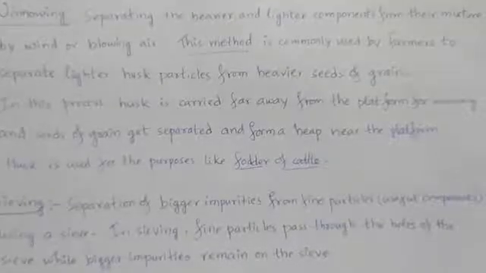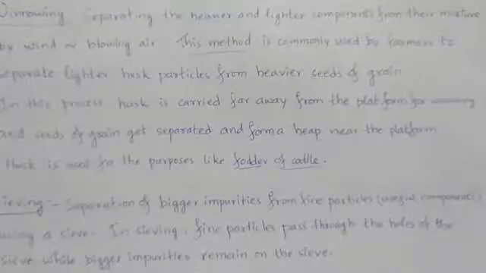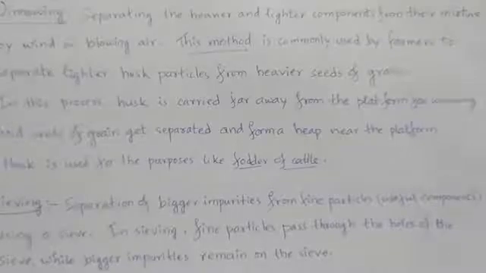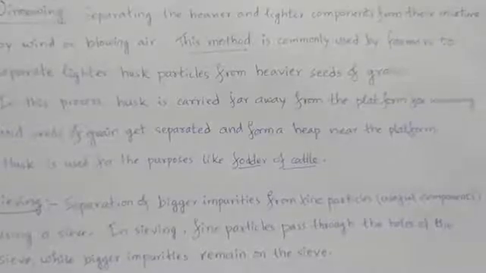So, the person will be taking that mixture and he will be allowing it to fall down in front of blowing air. Where the person is standing with the mixture, that is known as the platform for winnowing.